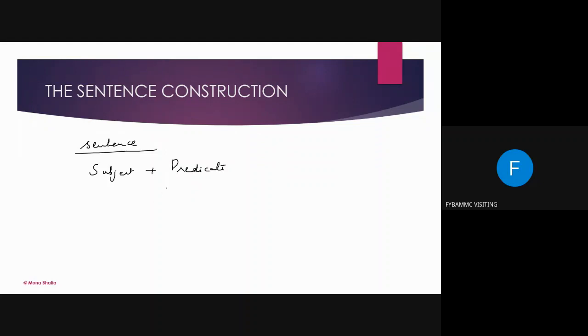Okay. Now predicate always starts with a verb. Predicate also means what is said about the subject.